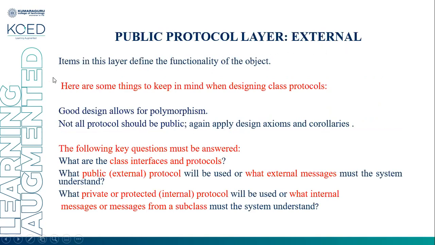Let's say external protocol. Items in this layer define the functionality of the object. Here are some things to keep in mind when designing the class protocol. Good design allows for polymorphism. Polymorphism means that a function which behaves differently in different situations is known as polymorphism. Not all the protocols should be public.